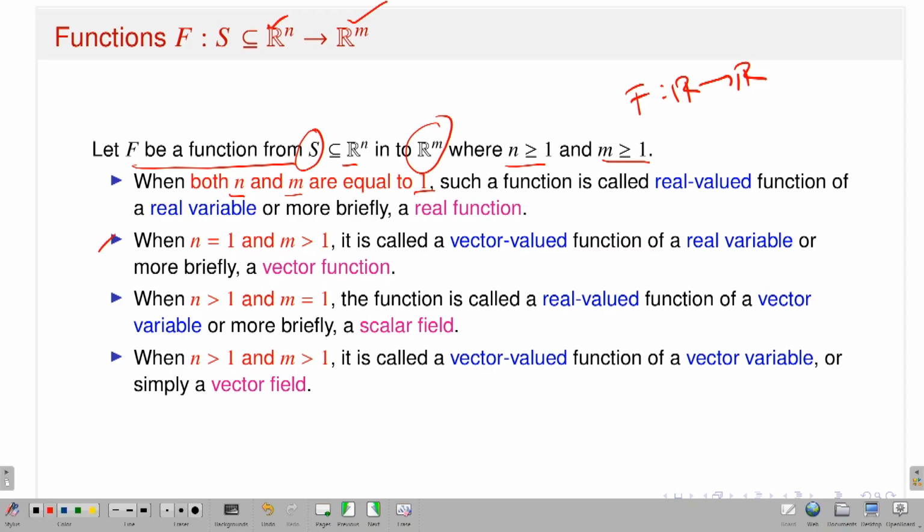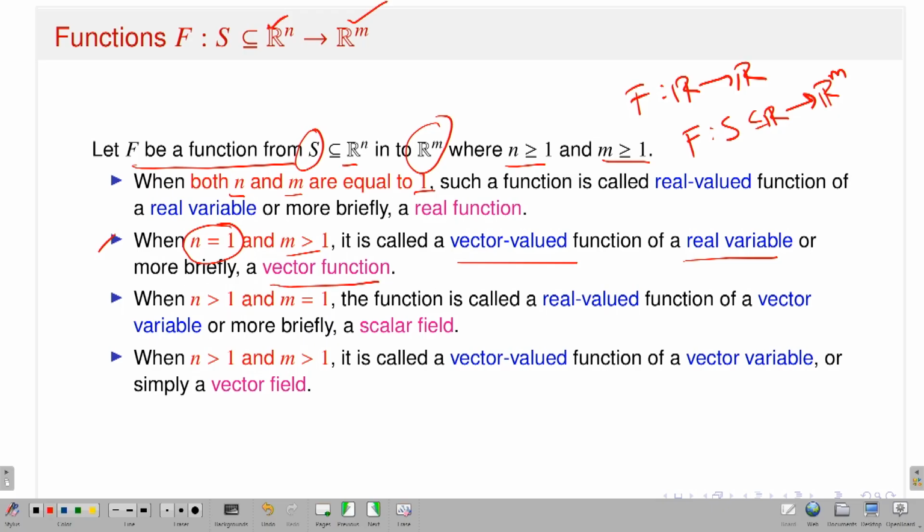Second, consider n is equal to 1, but m is greater than 1. So that means I have a function capital F, which is from a subset of R, and it is taking values in Rm, that means m-dimensional Euclidean space. So I am saying it is called a vector valued function of a real variable, or more briefly